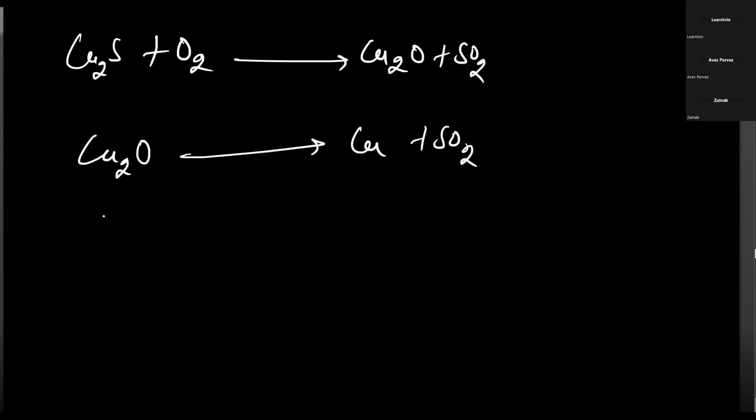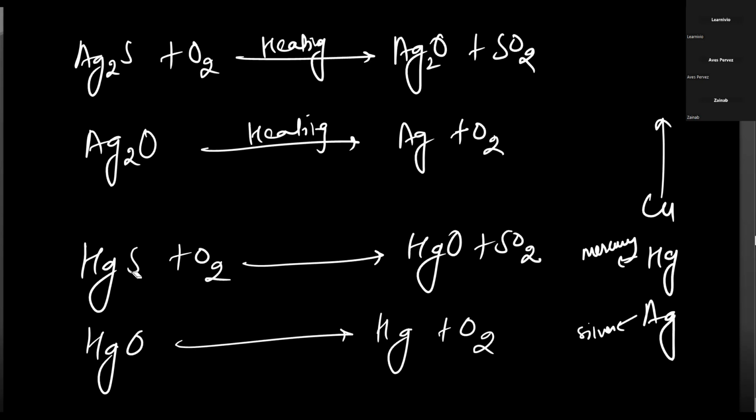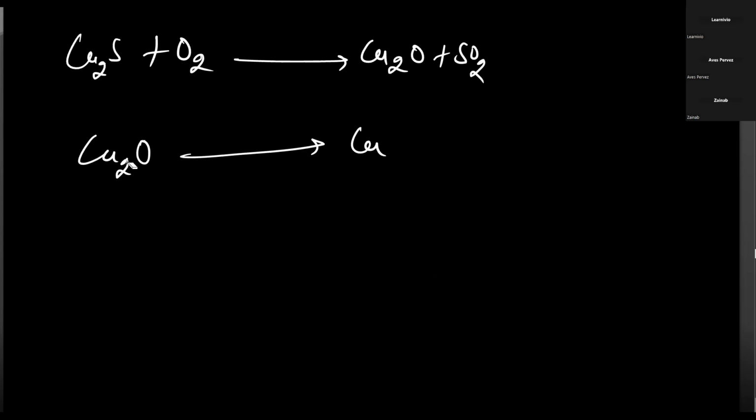In the previous case, we were just heating only Ag2O and HgO. Here, we need a reducing agent because copper is more reactive than silver, so this bond cannot be broken by heating alone. We can do it with carbon also.